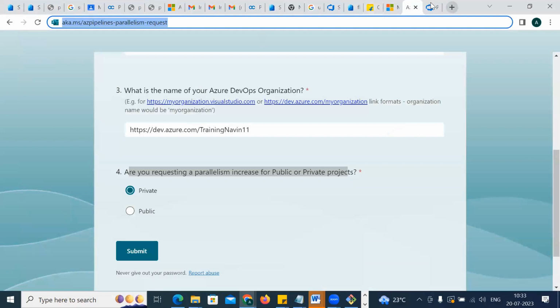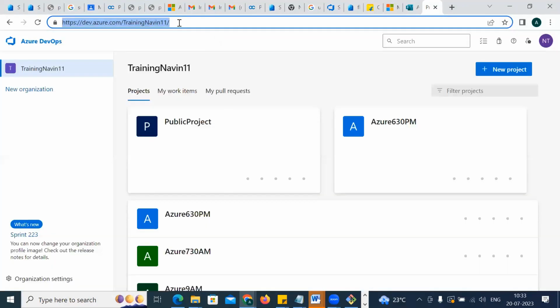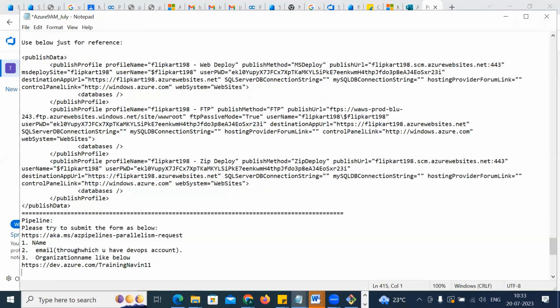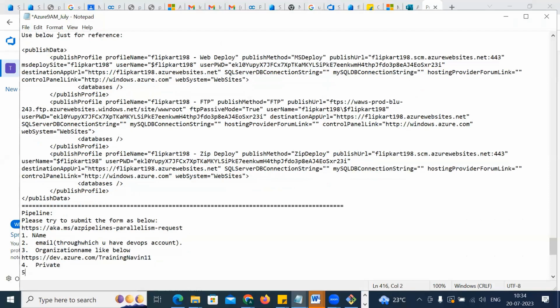I'll just give the details to you as an example; you can use it like this. Organization name like below. Now private, and next is submit. Clear? So I'm going to post these notes to you today.